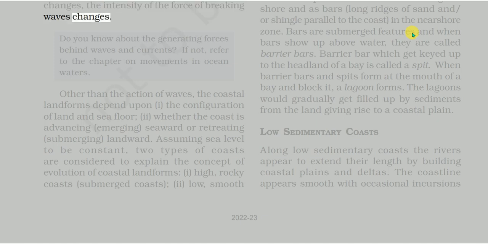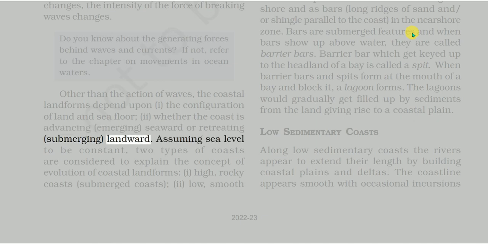Do you know about the generating forces behind waves and currents? If not, refer to the chapter on movements in ocean waters. Other than the action of waves, the coastal landforms depend upon: 1. The configuration of land and sea floor. 2. Whether the coast is advancing, emerging, seaward or retreating, submerging, landward.